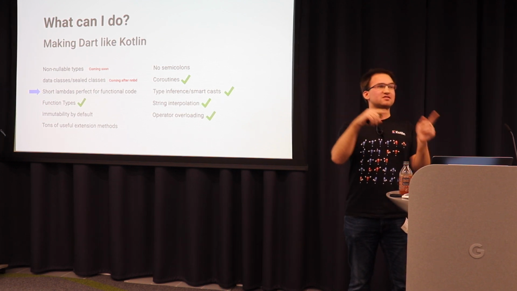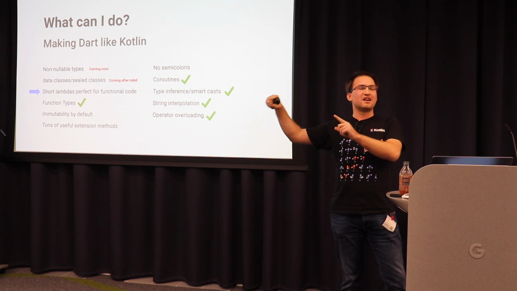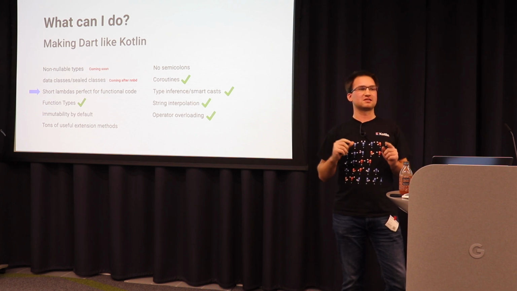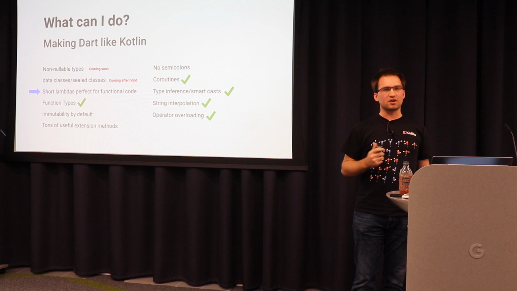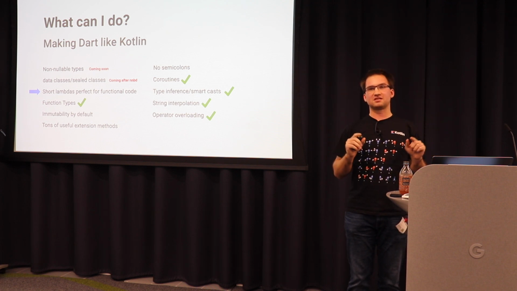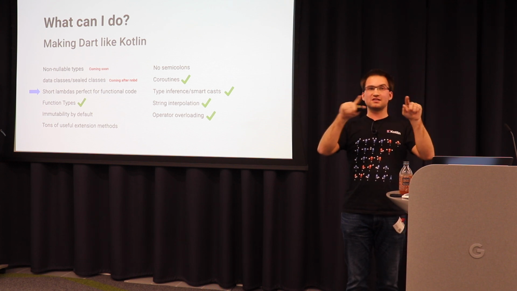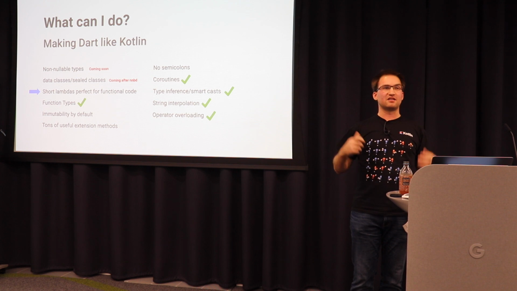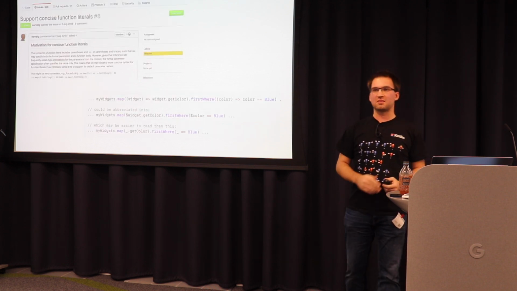Initially I wrote Dart, then I wrote Java, then I switched over to Kotlin, and then I went back to Dart. And what I really missed coming from Kotlin were the short lambdas. A lambda, a closure in other languages. In Kotlin you just write two parentheses, that's it. In Dart you always write parentheses and the name of the argument and then the curly braces. And over time, it's just so much boilerplate code.